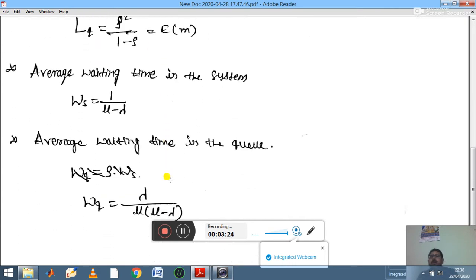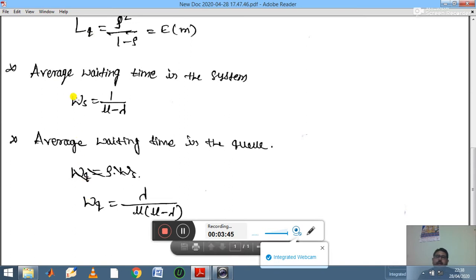The next formula, average waiting time in the system. Earlier we were speaking about length, that is why we used the symbols Ls and Lq. Now we are speaking with respect to waiting time, therefore we use the notation Ws and Wq.